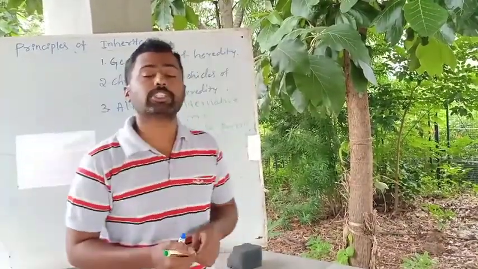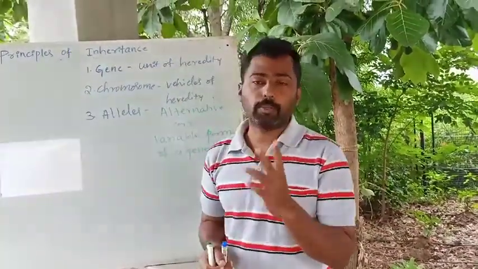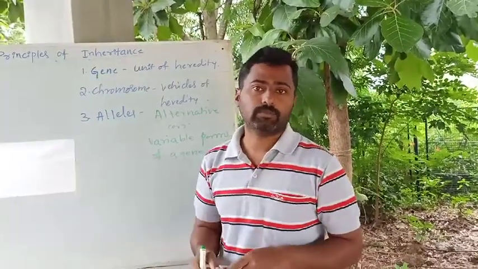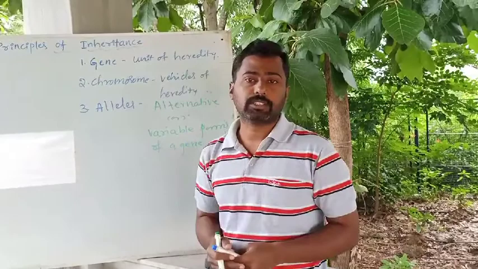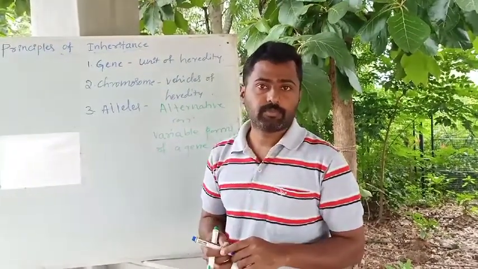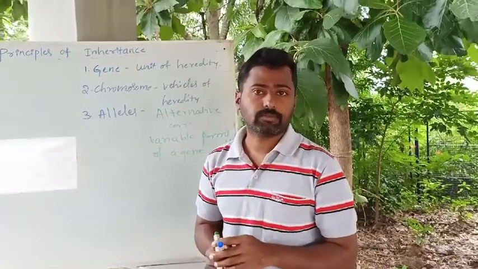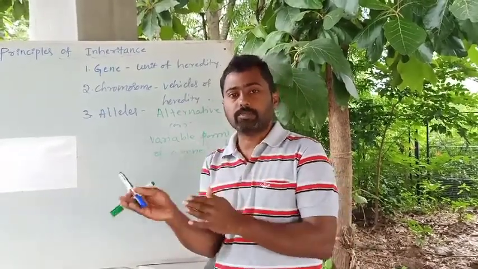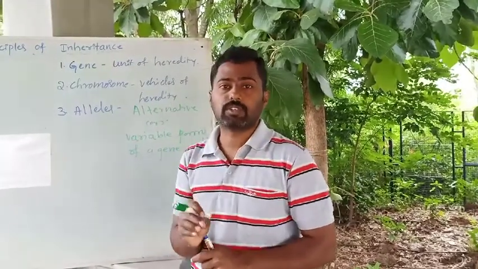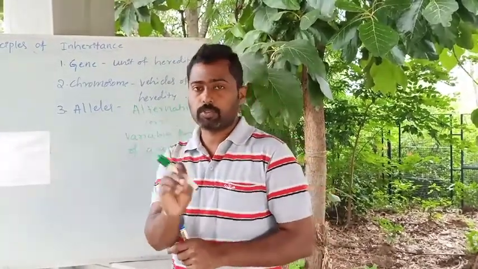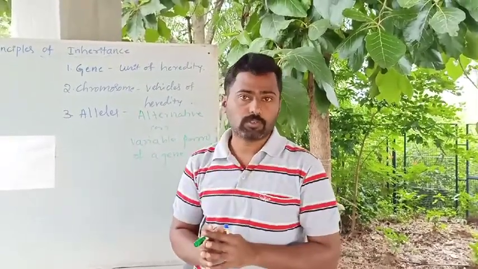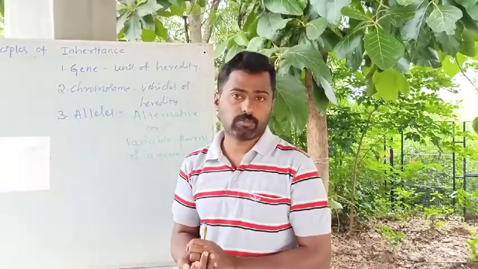See, every individual receives 2 copies of genes from both the parents, that is from mother as well as from the father, maternal and paternal genes. Every individual receives 2 copies of a gene for a particular character, from the mother as well as from the father, and these genes are located on the same locus. Locus means position of gene on a chromosome. Okay, on the same locus on homologous chromosomes. Just remember what are homologous chromosomes.